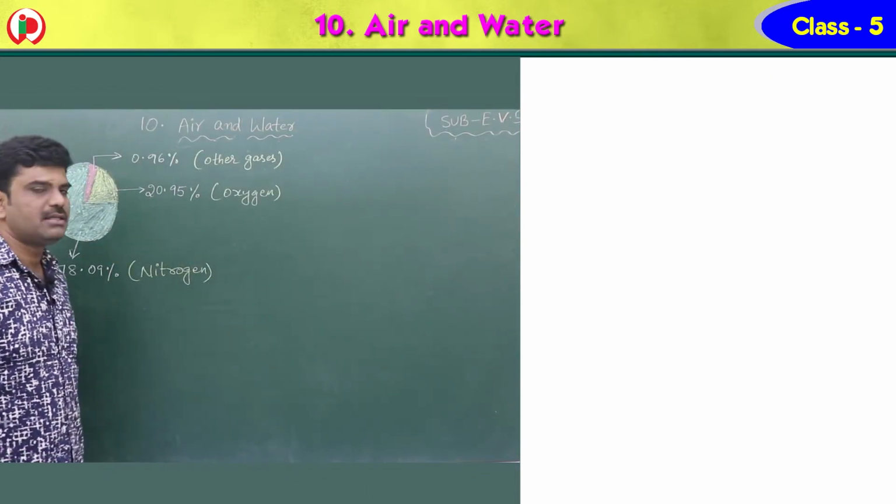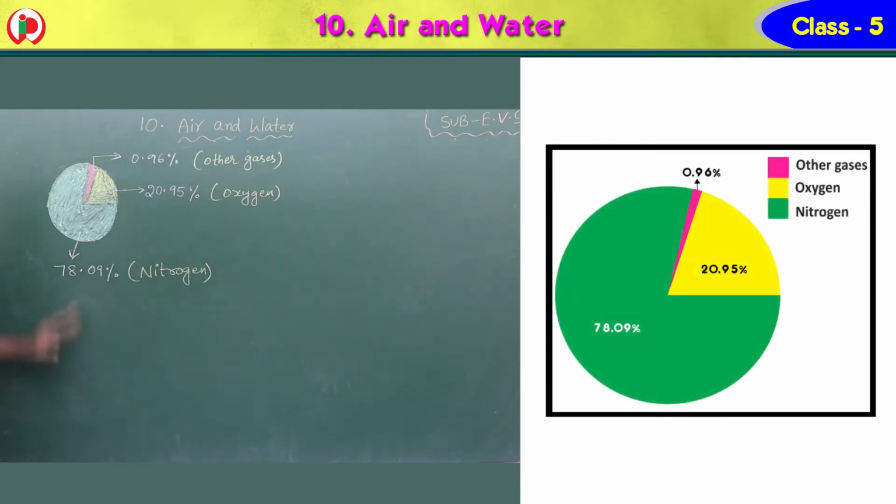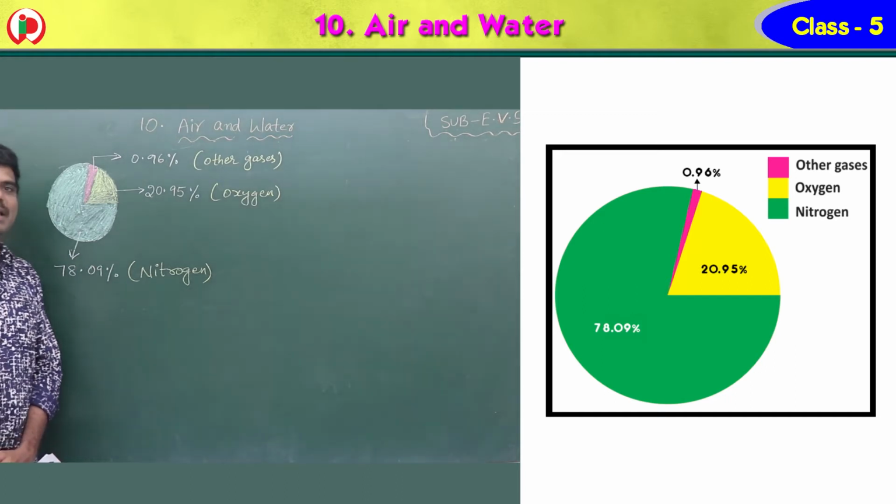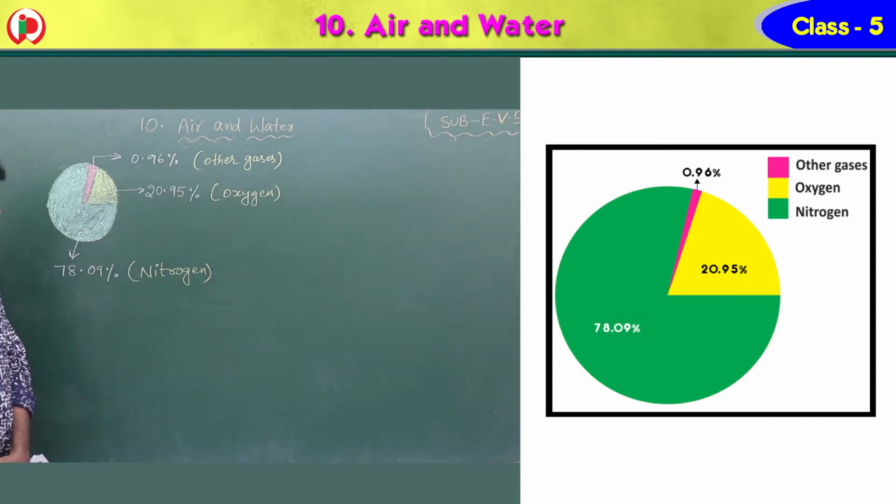Children, now let's see the diagram which appears on the board. Is it visible, children? Yes. Here, see, you have three colors: one is green, second one is pink, third one is yellow. Which color in the circle is very much more, children? Yes, that is nitrogen. Nitrogen is represented by the green color.